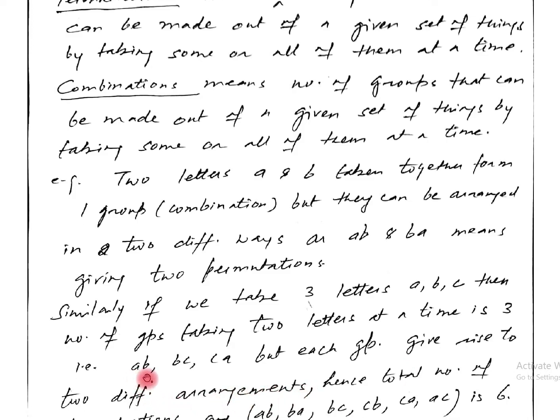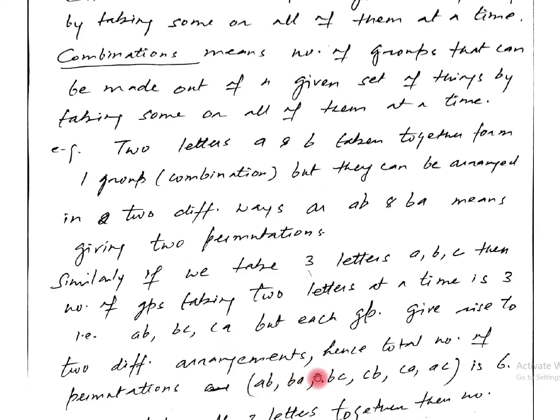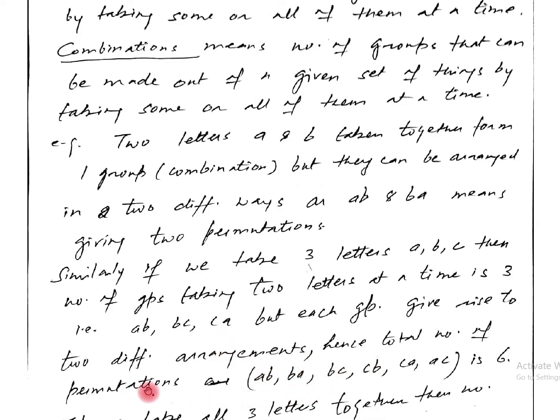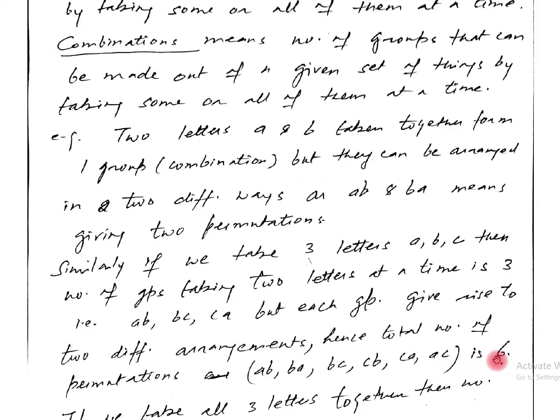AB can be written as A into B or B into A. BC can be written as B into C or C into B. CA can be written as C into A or A into C. Hence the total number of permutations, meaning arrangements, is 6. So the number of groups is 3, but the number of arrangements, meaning the number of permutations, is 6.